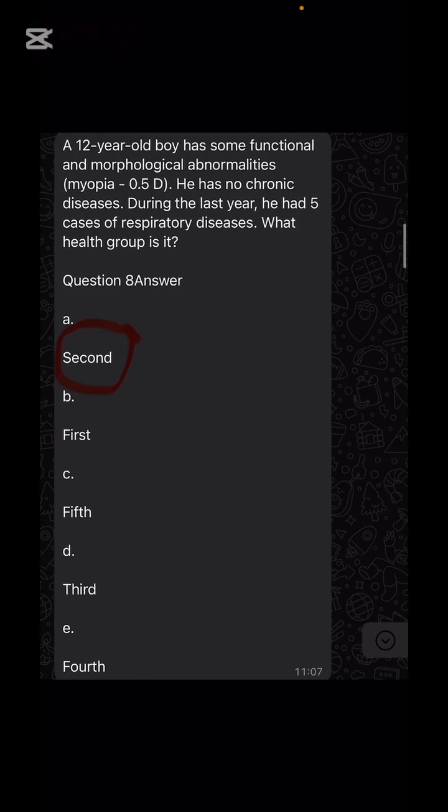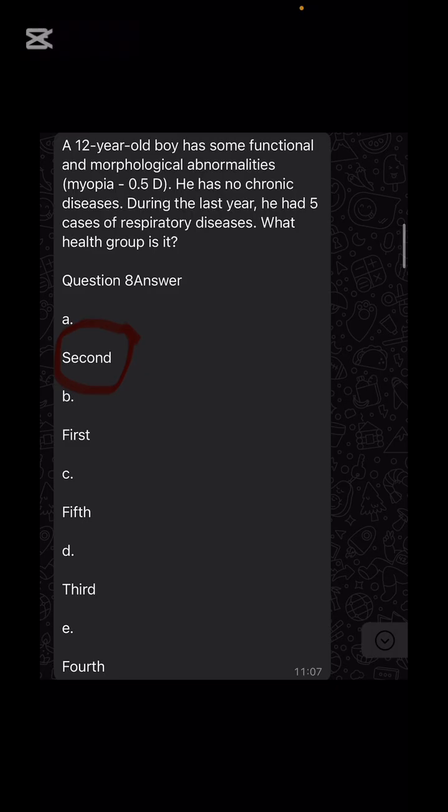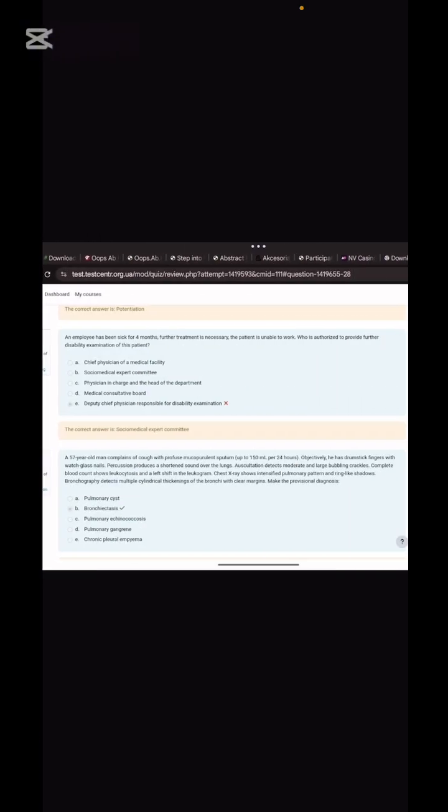Next is a boy who had some functional and morphological abnormalities. He has no chronic disease. During the last year, he had 5 cases of respiratory disease. What health group is this? Sir, second group. You told us in social medicine already that the first group contains children who get sick less than 3 times per year, and the second group more than 4 times. So here it is more than 4 times. What is the answer? Second one. You can read this table once again. We covered it in social medicine already.